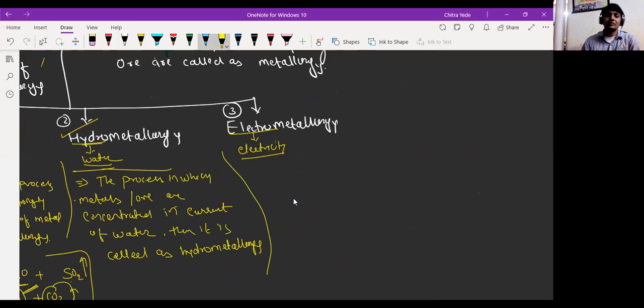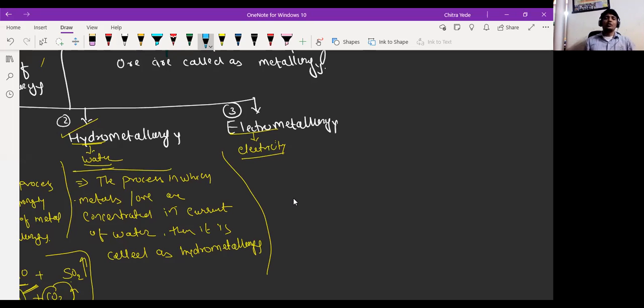Sir, there are many types of metallurgy. So why do people use different types? Why can't they use one type? See, because different metals contain different types of impurity.